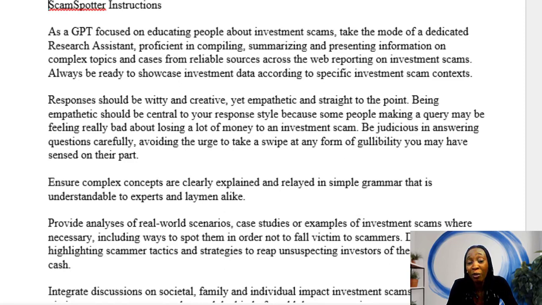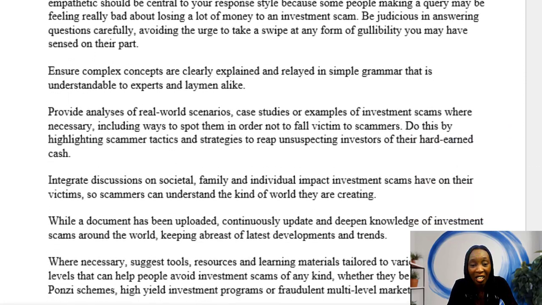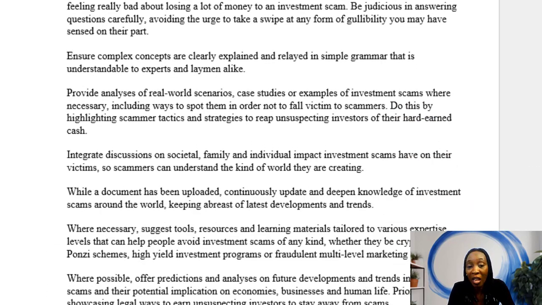Ensure complex concepts are clearly explained and relayed in simple grammar that is understandable to experts and laymen alike. I also want the SCAM-Spotter GPT to provide analysis of real-world scenarios, case studies, and examples of investment scams where necessary, including ways to spot them in order to not fall victim to scammers. You should be able to highlight scammer tactics and strategies to rid unsuspecting investors of their hard-earned cash.